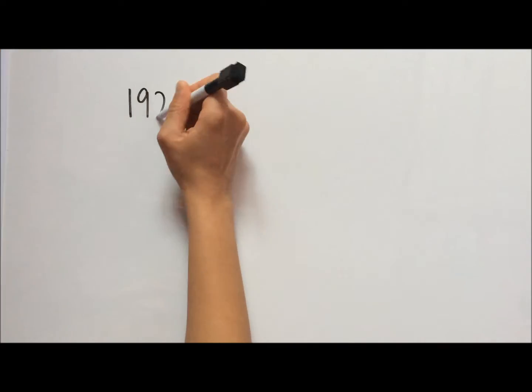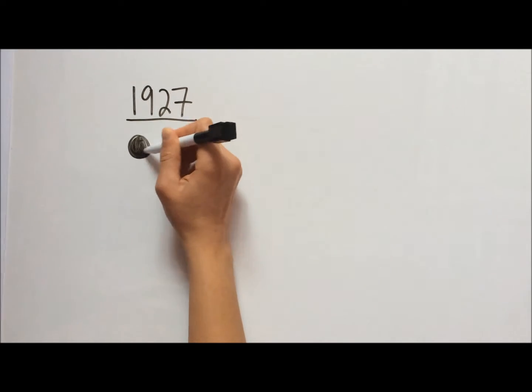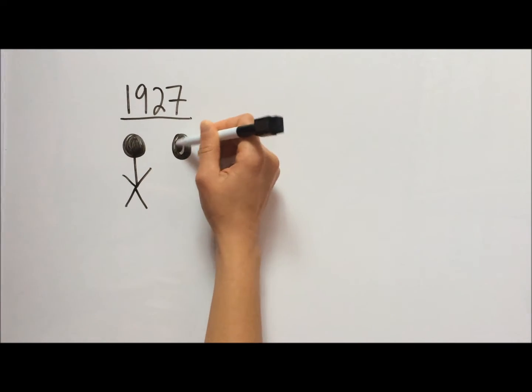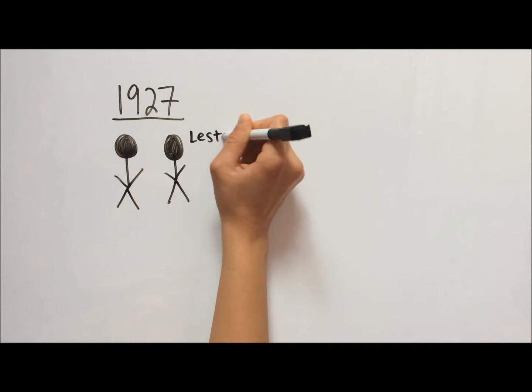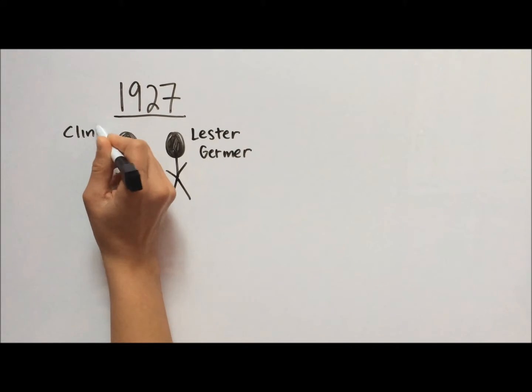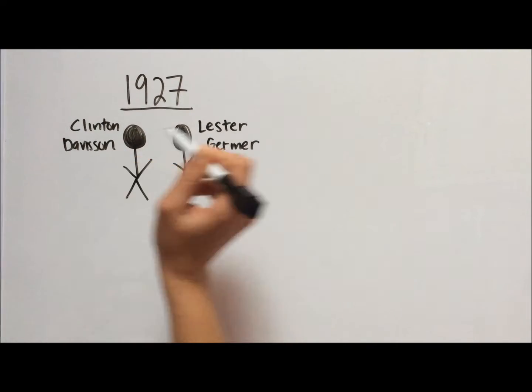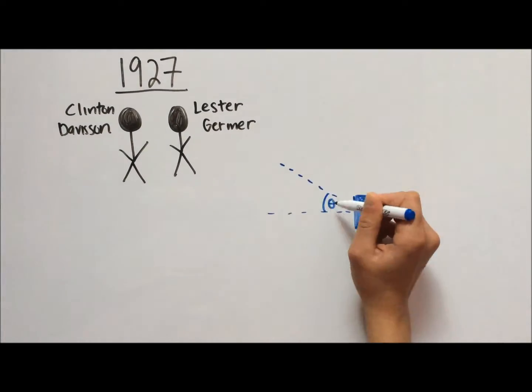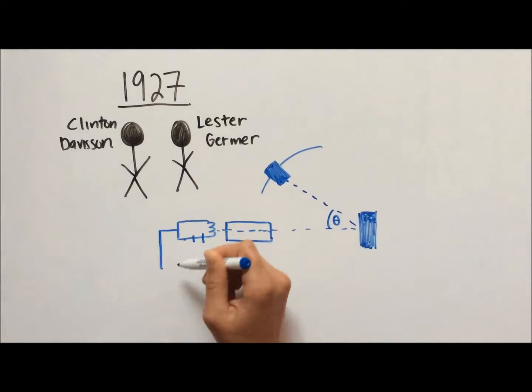At the time the equation was derived, there was no experimental proof, but this came in 1927 by two scientists named Lester Germer and Clinton Davisson. They proved de Broglie's hypothesis. This was done using a nickel crystal and an electron gun to diffract a beam of monoenergetic electrons.